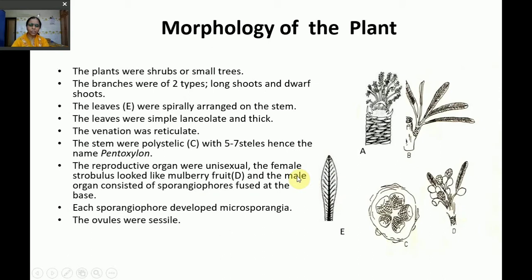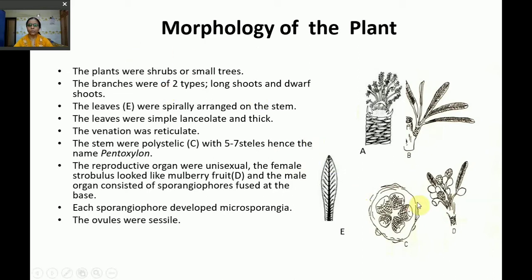Let us see the distinguishing characters or morphology of the plant. The plants were shrubs or small trees. There were two types of branches, the long shoots and dwarf shoots. The long shoot is the main body of the plant, on which were present side branches, also called dwarf shoots. These dwarf shoots had leaves arranged spirally on them. Each leaf was lanceolate and thick, and it showed reticulate venation.